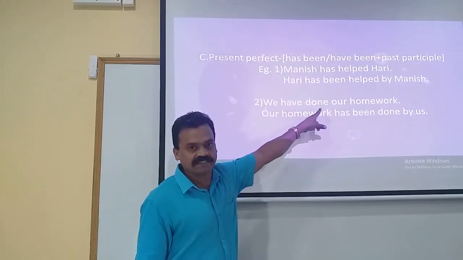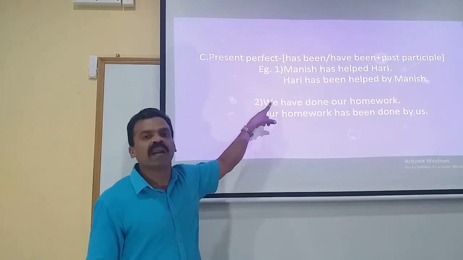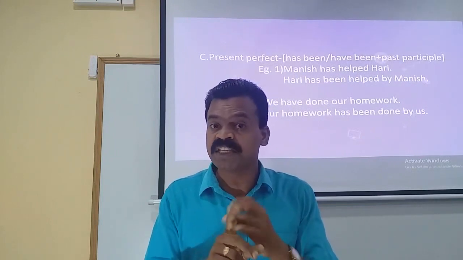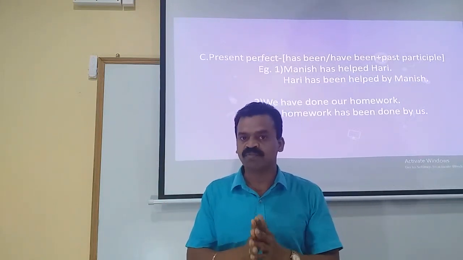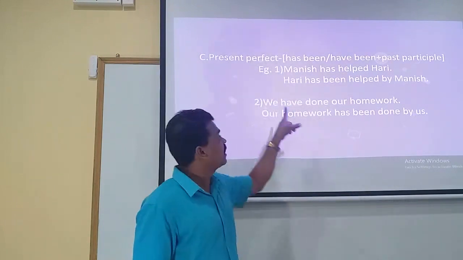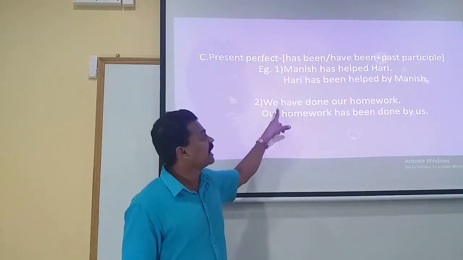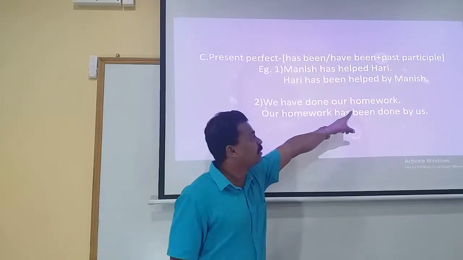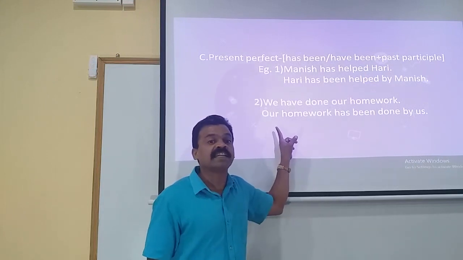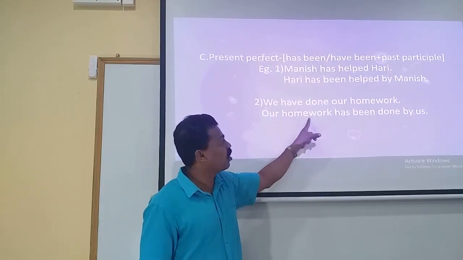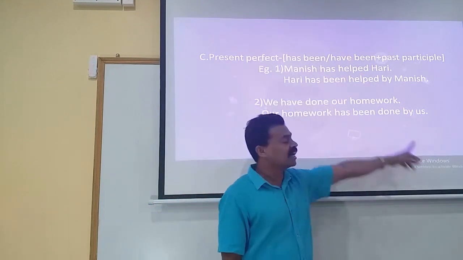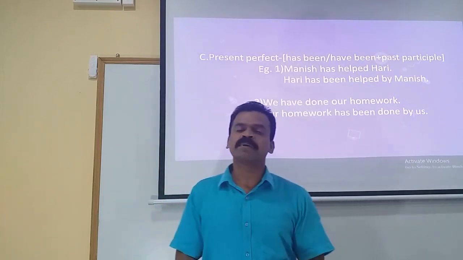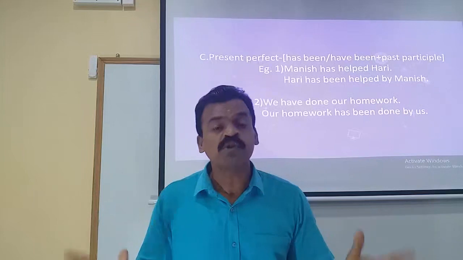Here it was have done, because the subject was we, plural. When the subject is plural, once again, remember, the verb always agrees with the subject and the verb has nothing to do with the object. Here in the active voice sentence, the subject was plural. So that was the reason we made use of the plural form of the verb, have done. Whereas when we brought this object as a subject, that turned to be singular. Now the subject is singular. Our homework is singular. So therefore, our homework has been done by us. So that is the rule related to present perfect. And present perfect continuous tense cannot be converted into passive voice.